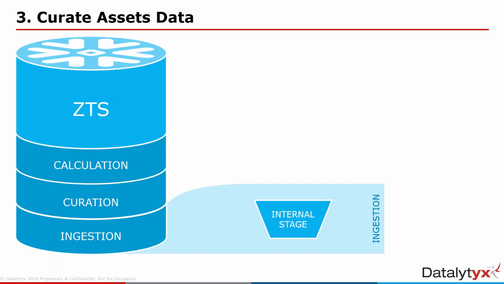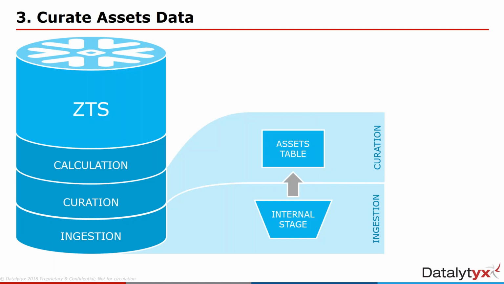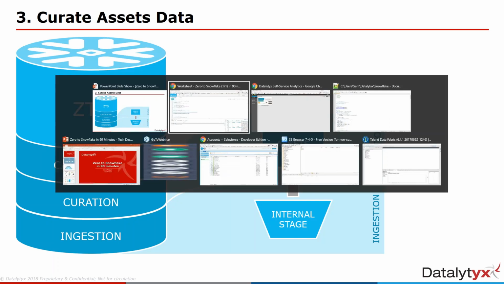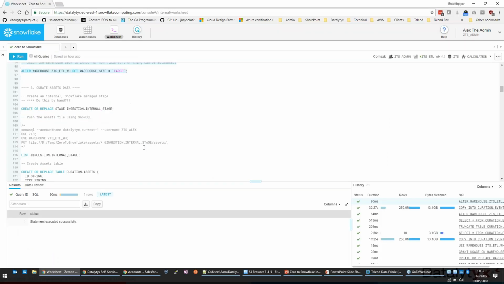In terms of interacting with it from Snowflake, it's exactly the same as an external stage, except that we create it through the Snowflake interface, and it's managed by Snowflake. So we don't have to have an AWS account. We don't have to worry about IAM permissions and all that sort of stuff. It's all done by Snowflake. What we'll do is push a data file locally into that stage and then copy it into the assets table as a two-step load, going into ingestion and then into curation. Okay, so let's switch back to the worksheet.